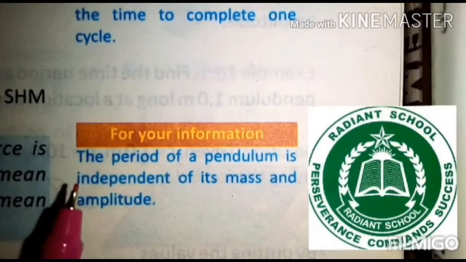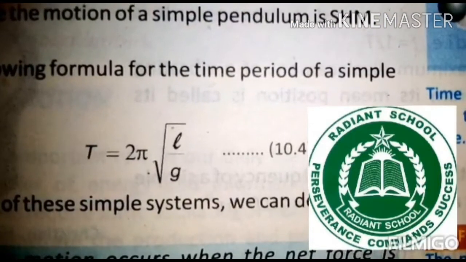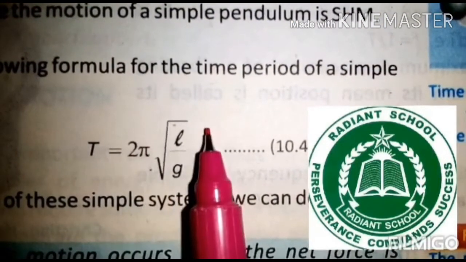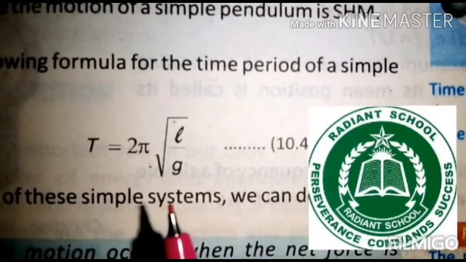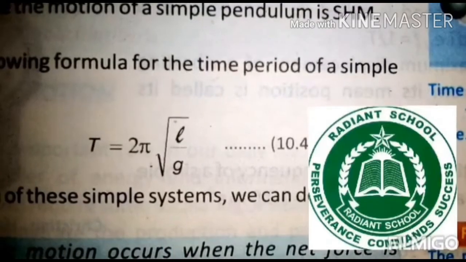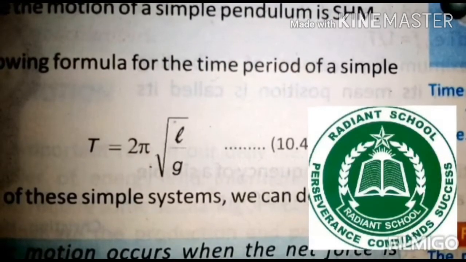Next is that the period of a pendulum is independent of its mass and amplitude. How can you check this from the formula? The formula is T equals 2 pi under root L by g. As there is no mass m and no amplitude a, the time period is independent of the mass and amplitude.